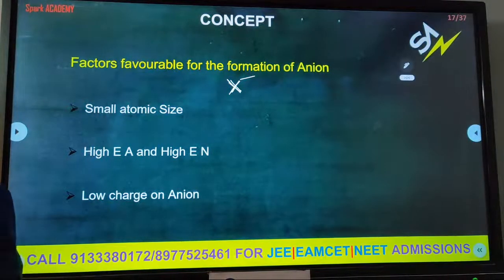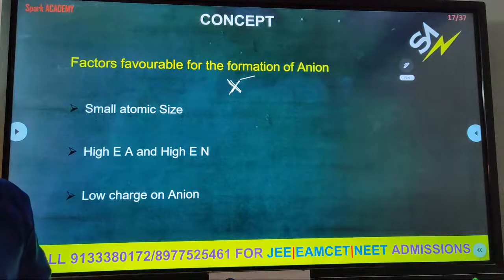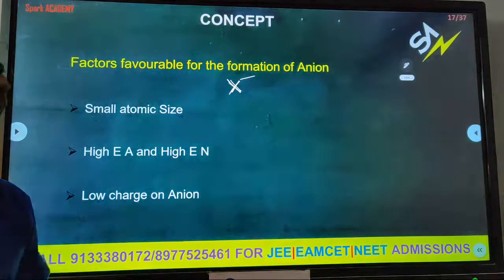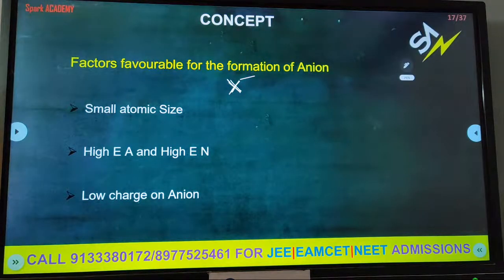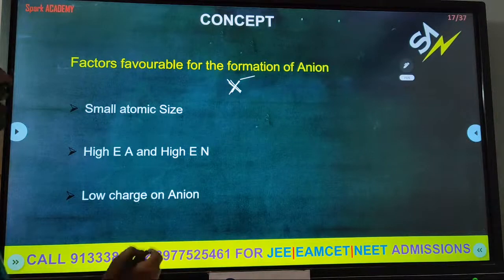Just as the cation is essential for the formation of the ionic compound, the anion is also essential. Now what are the favorable conditions for the formation of the anion? Small atomic size. Small atomic size easily forms an anion.